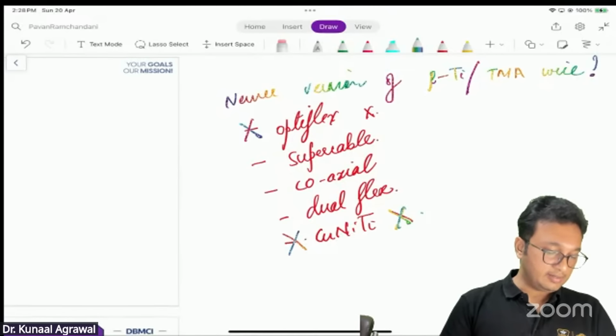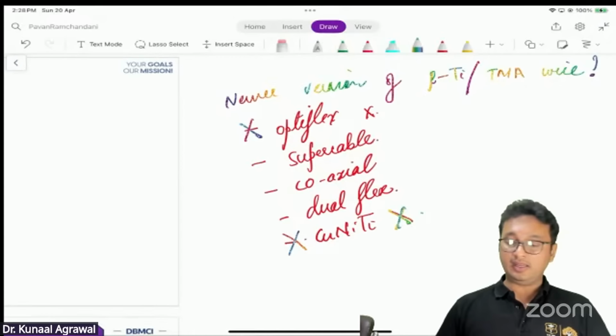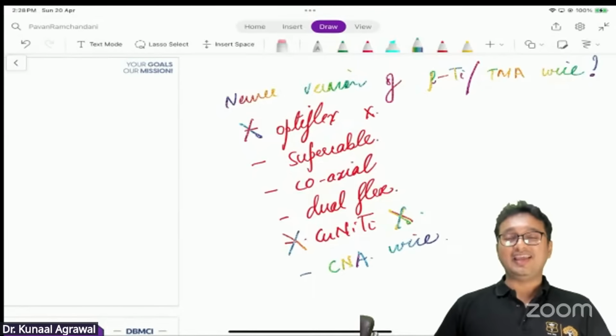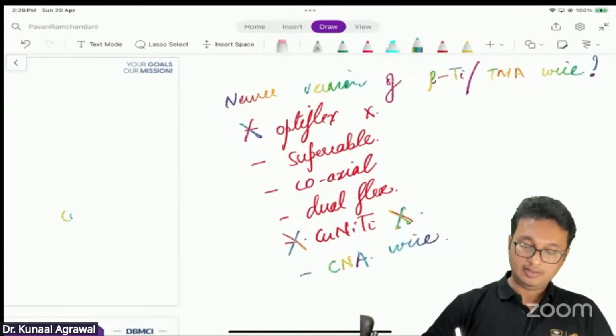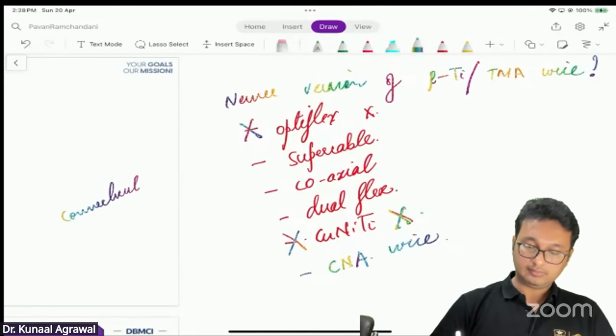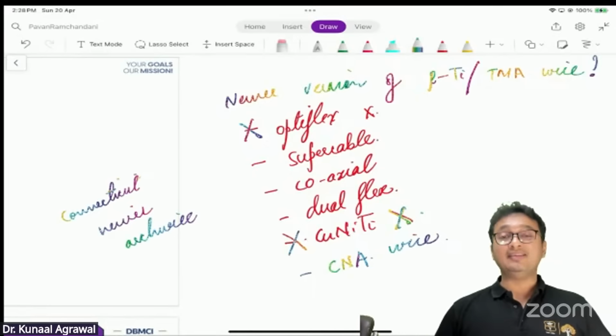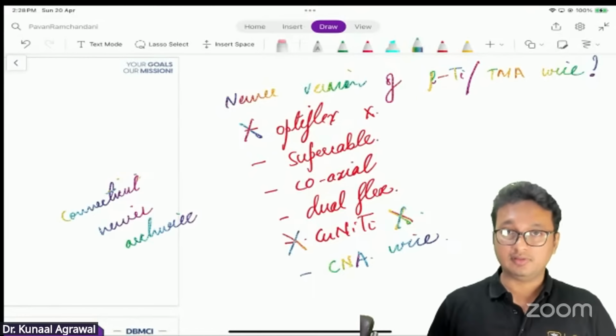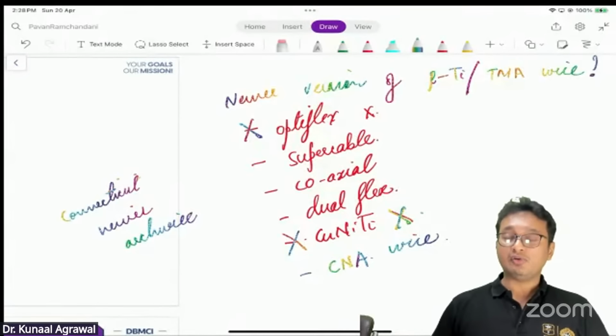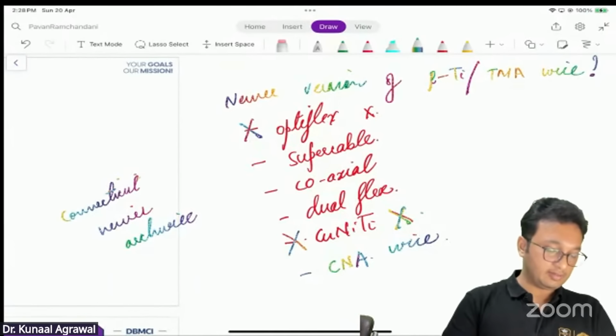Okay, copper nitinol. Was it CAN or CNA? Okay, I'll take one more possibility as CNA wire. CNA means Connecticut New Arch wire. That's the full form of CNA. It was developed at Connecticut, a place in the USA. That's why it has been termed based on the place where it was invented. So Connecticut New Arch wire stands for CNA wire.